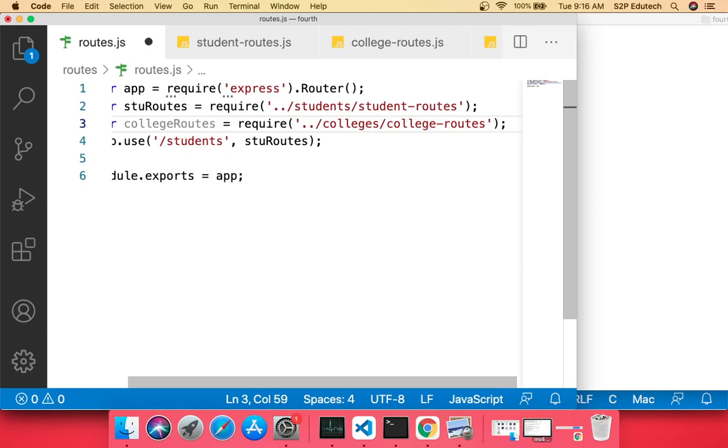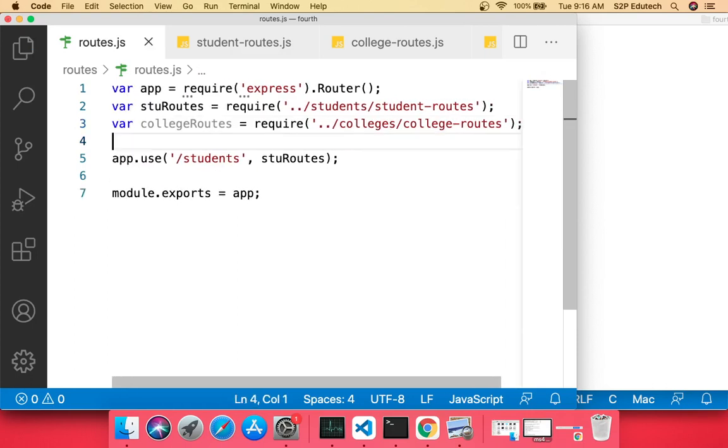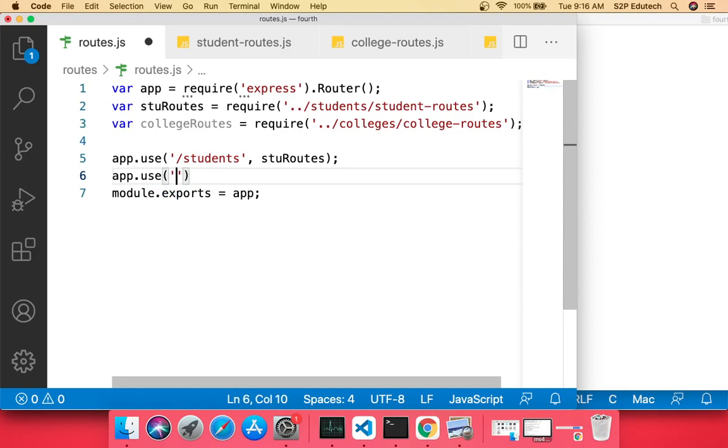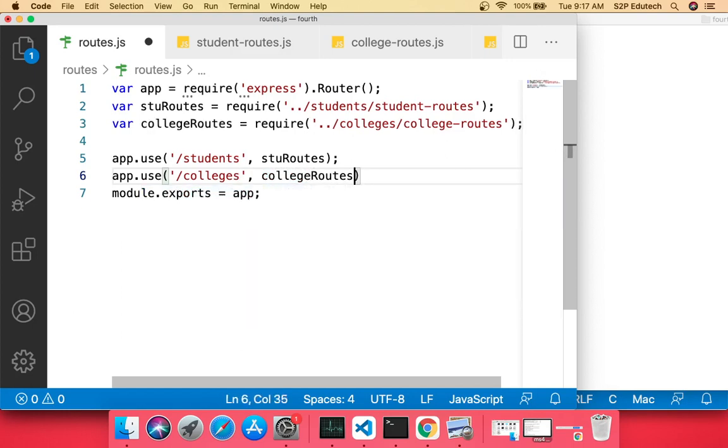This VS Code prompts you the correct path, right? So ensure that you take the same path, so as to avoid error. And here I would say app.use slash colleges, and against this I would pass collegeRoutes. That's it. This is the only thing that we need to do.